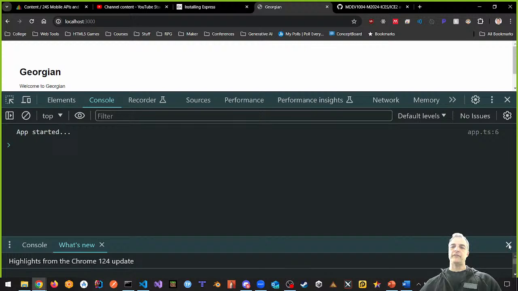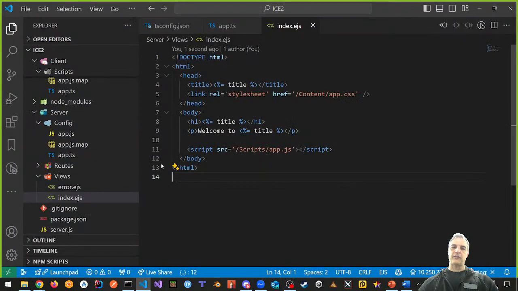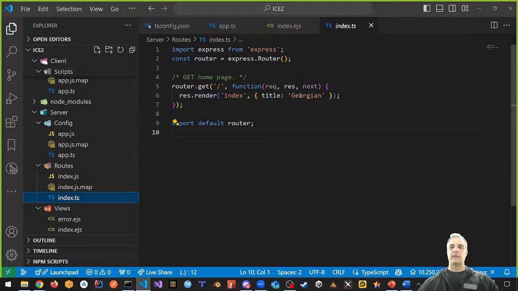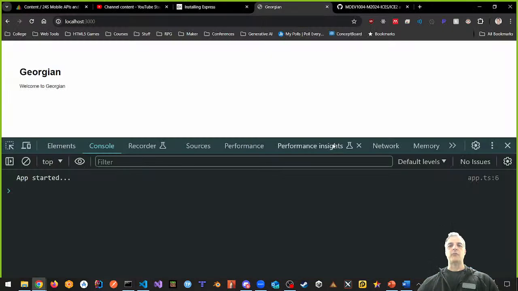So we know it's working. We know that my little file is working, and this is what I want you guys to do. Convert your JavaScript to TypeScript. I've given you the pattern, and you can see what it is. Now, very last step is instead of welcome to Georgian, let's do welcome to, and we'll say TypeScript. Like this, welcome to TypeScript. And when I do that, and if I go back and refresh, we're going to see Welcome to TypeScript. And that's all I want you guys to do for in-class exercise 2.